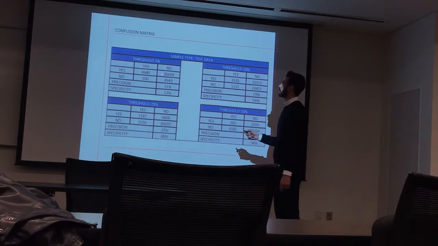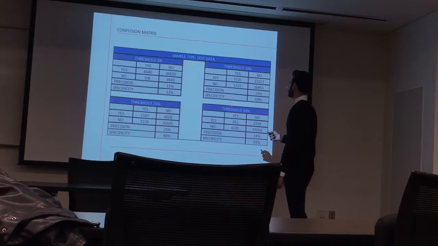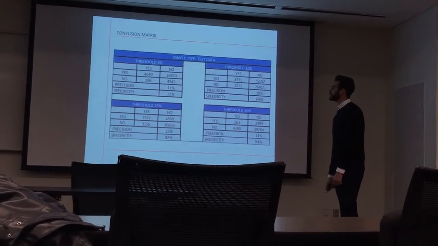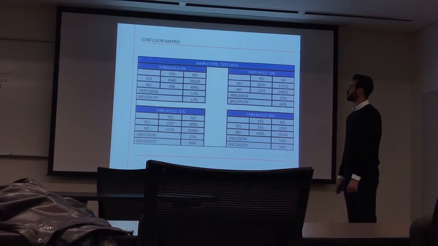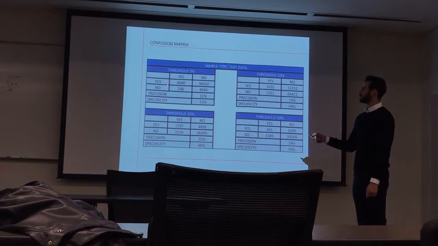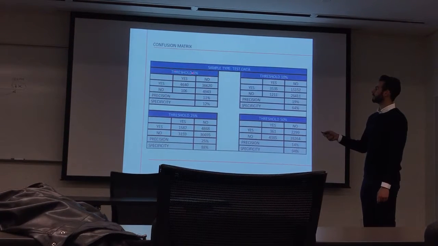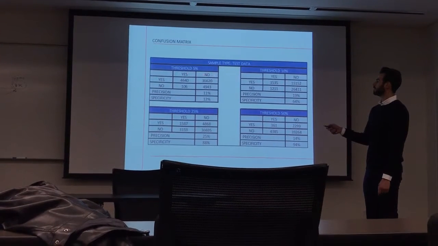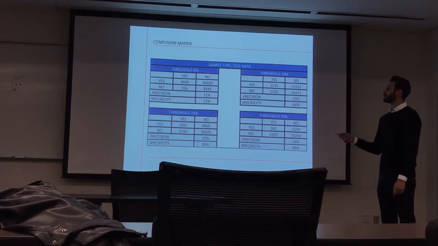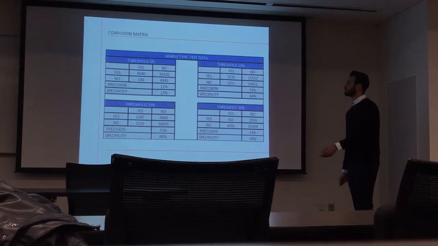Here, I decided to have thresholds of 5%, 25%, 50%, and 10%. Thresholds are subjective. You can choose your fancy threshold, whatever threshold you like. And here I have the predicted default, so predicted default, predicted no default. Here I have the actual default. So yes, the guy defaulted, no, the guy didn't default. And remember, I know that because we had the performance data, so I know what at the end of the day is going to happen.